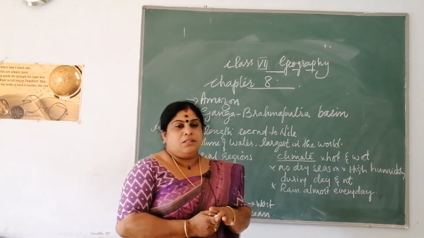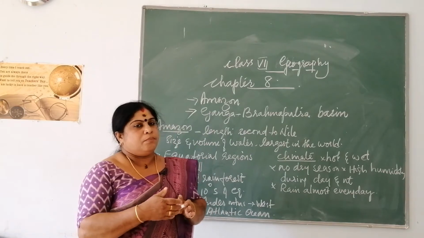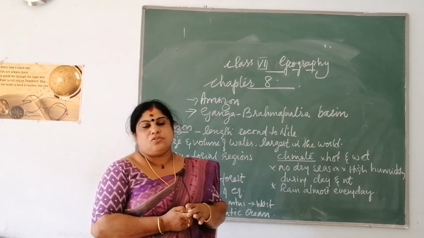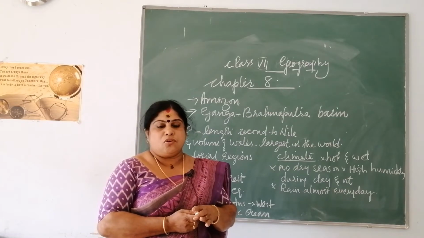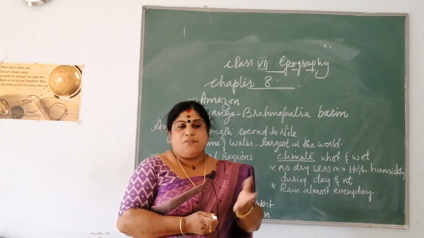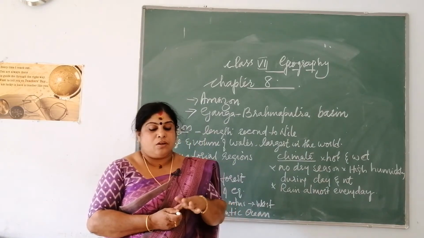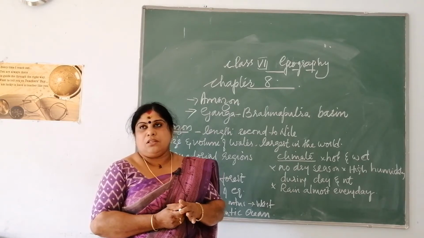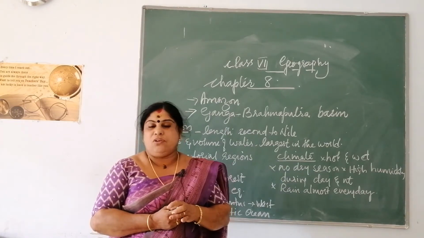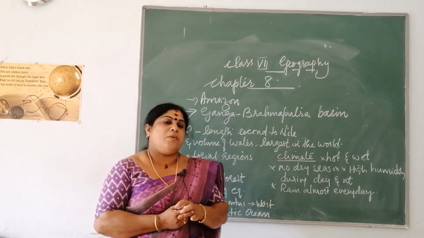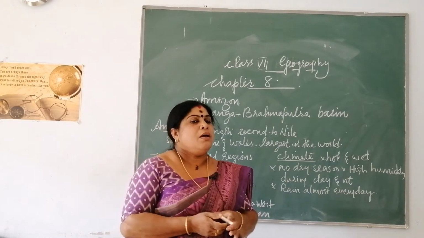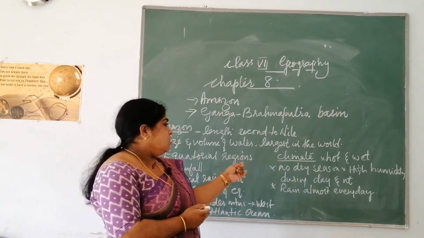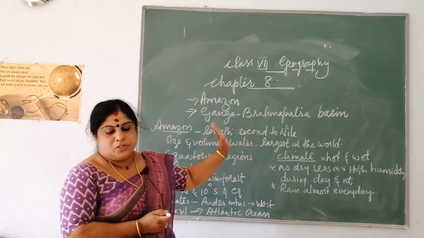And see, these areas, when people have led to the destruction of this forest. So, when people moved on to destroying these forests, a lot of disastrous effects followed when they attempted to clear these forests. That is, the carbon dioxide level began to increase, and there was a danger of global warming that persisted there. So, this is related to Amazon.